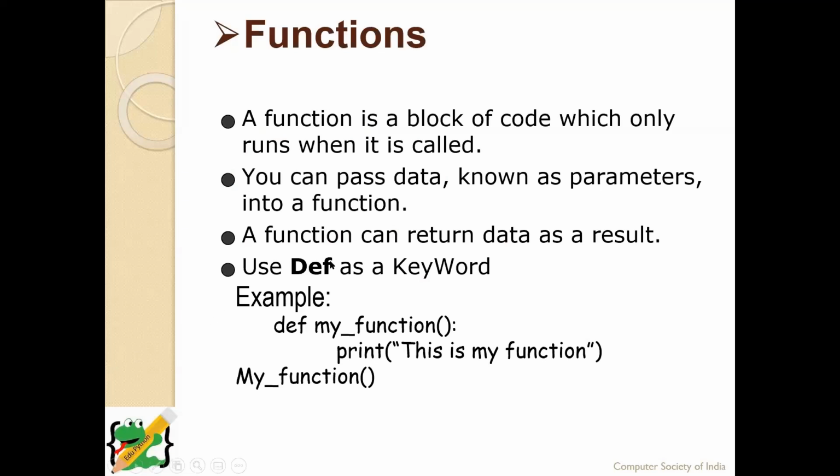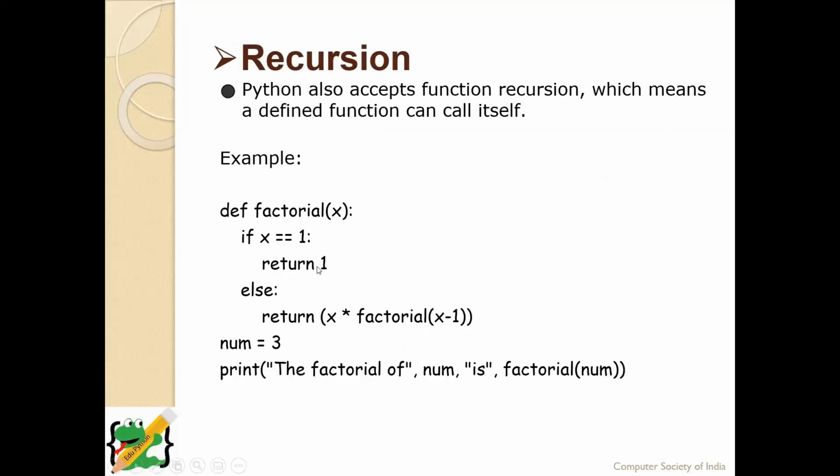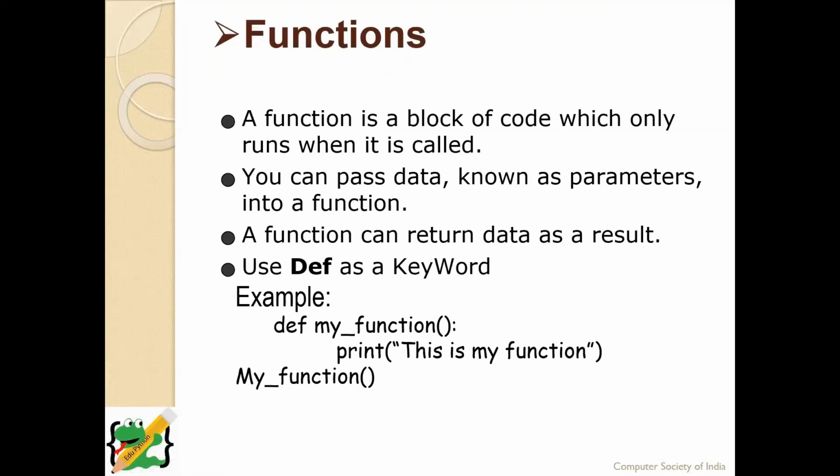Moreover, we use the def keyword to define a function. And one more thing, there is no return type in functions as you have come across in C. There may be return types for functions in C, but in Python we don't have any return types. So this is an example of a function.